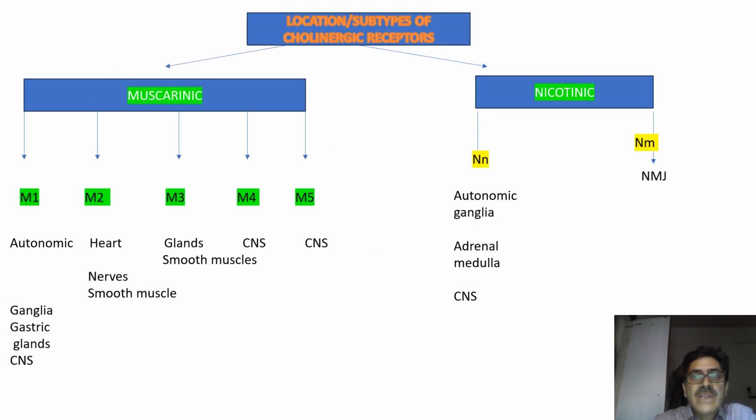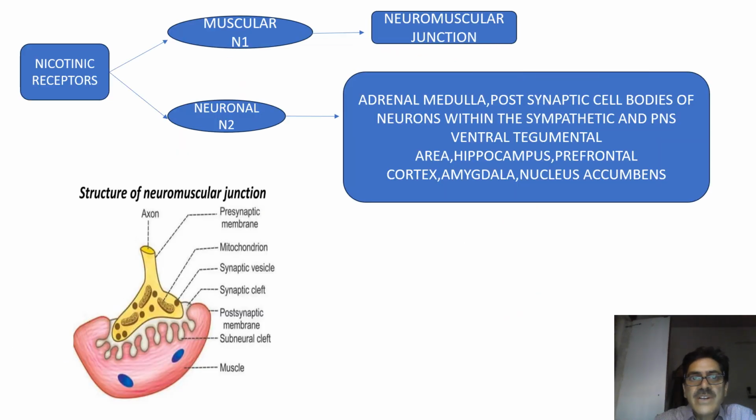Then you have cholinergic receptors. They are of two types, muscarinic and nicotinic. These are the subtypes of muscarinic receptor: M1, M2, M3, M4 and M5. M1 receptors we find in autonomic ganglia, gastric glands and CNS. M2 receptors we find in heart, nerves and smooth muscles. M3 receptors we find in glands and smooth muscles. M4 we find in CNS. M5 again we find in CNS. Nicotinic receptor subtypes are NN and NM. NN you find in autonomic ganglia, adrenal medulla and CNS, and NM you find exclusively in the neuromuscular junction.